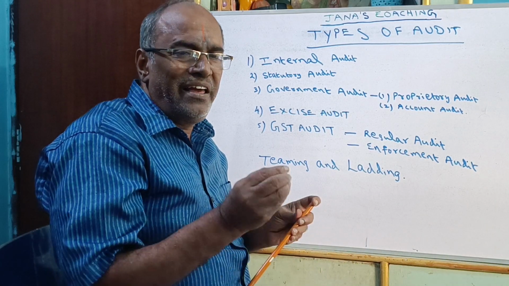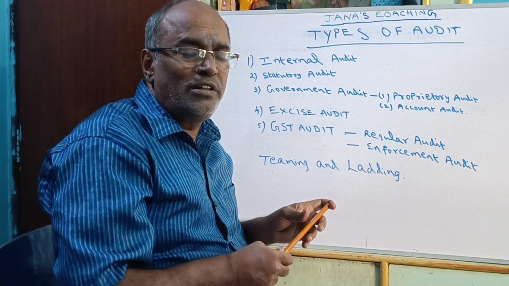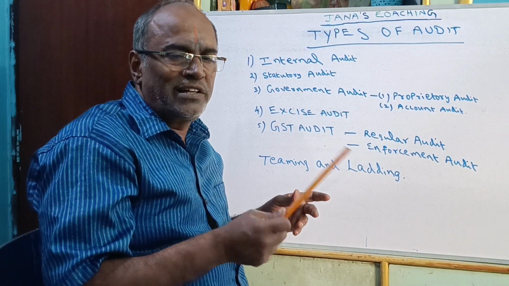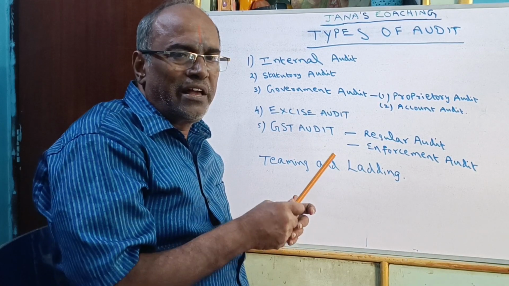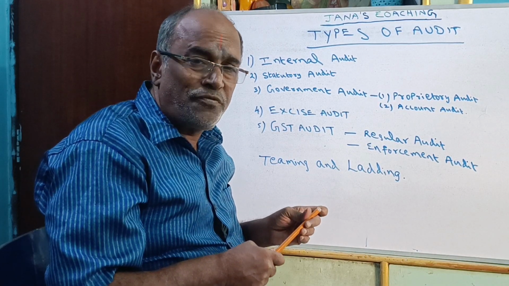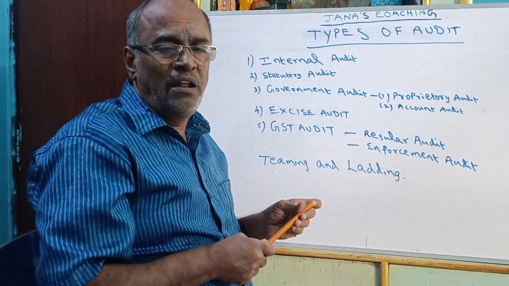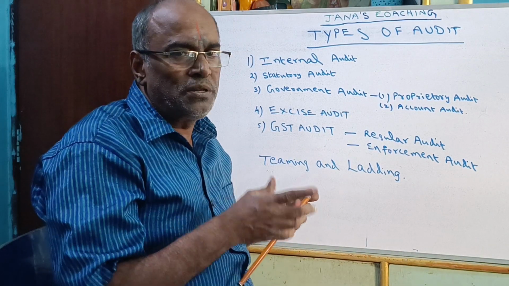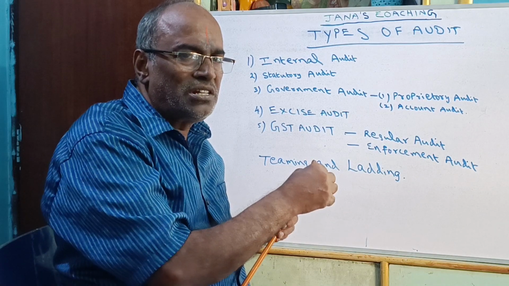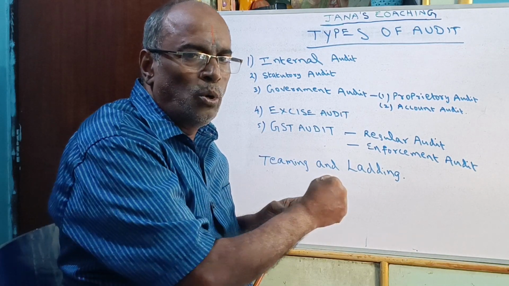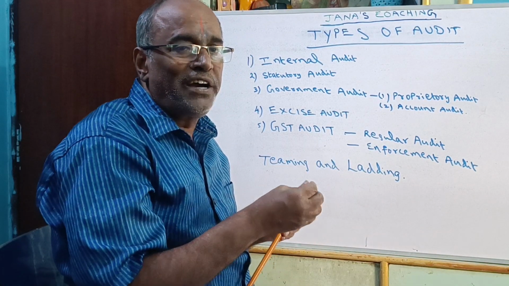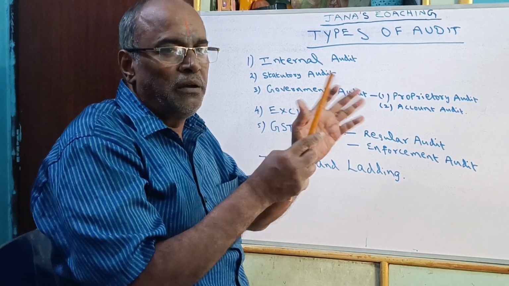But suppose on Monday the cashier, for his personal reason, wants 5,000 rupees. So he takes this 5,000 rupees from the cash box and spends it.